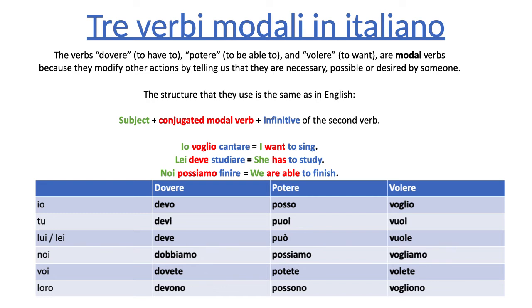I'm going to pronounce them for your benefit. Dovere goes like this. Io devo. That means I must or I have to, right? Tu devi.